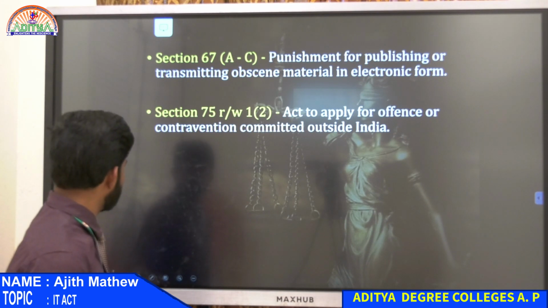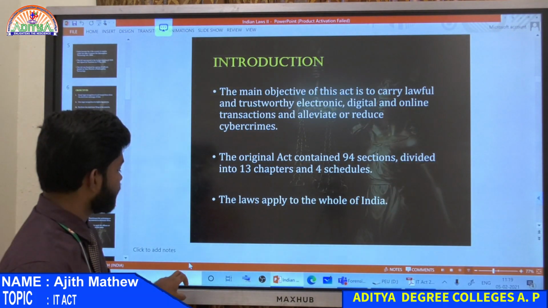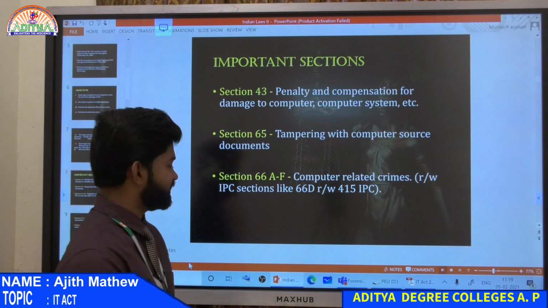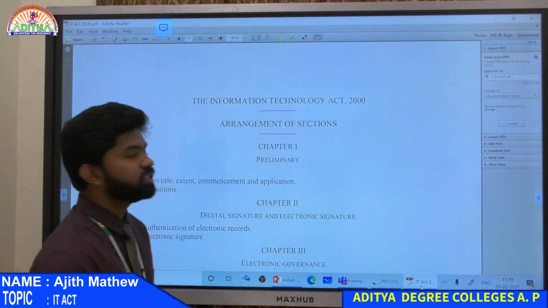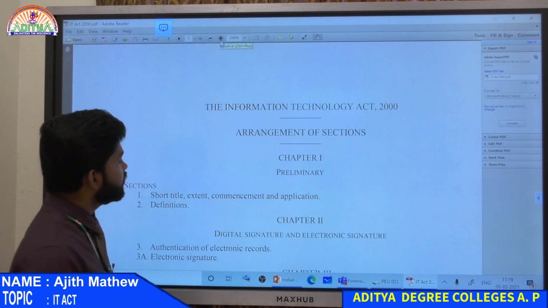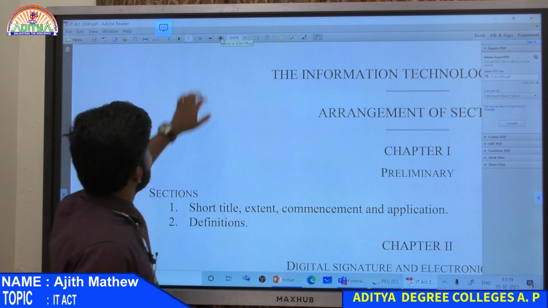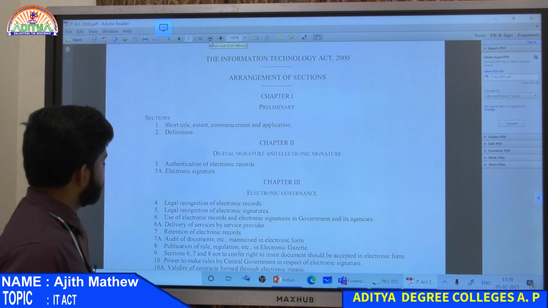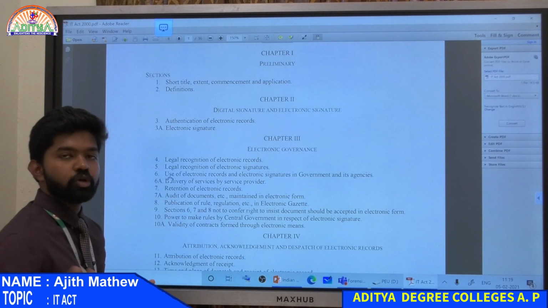So today we will start reading all these sections. It may be boring for you, but still you have to learn the law. So the first one is section 43 of the IT Act, the Information Technology Act. You can see the legal recognition given to all the documents. I showed you the objectives.